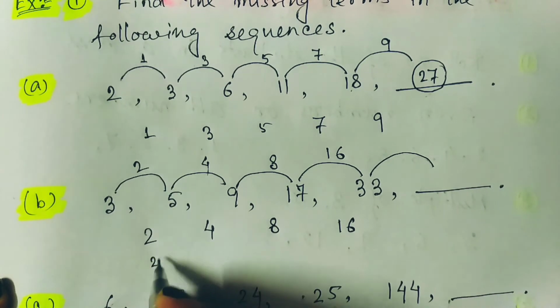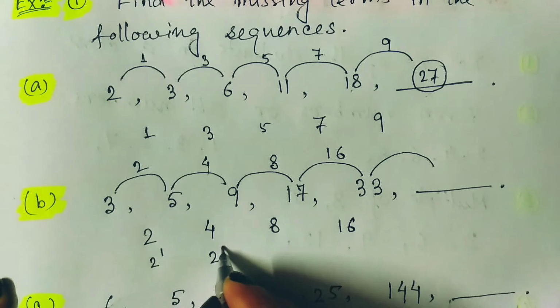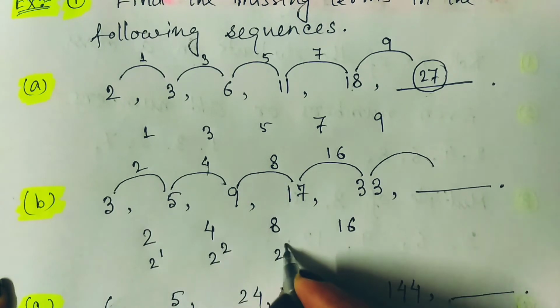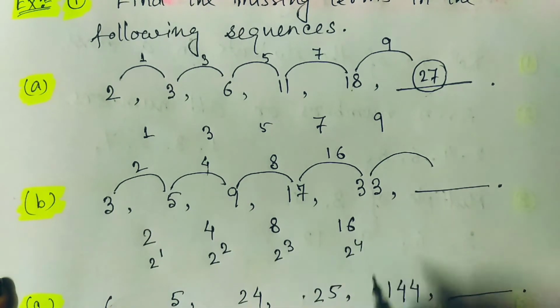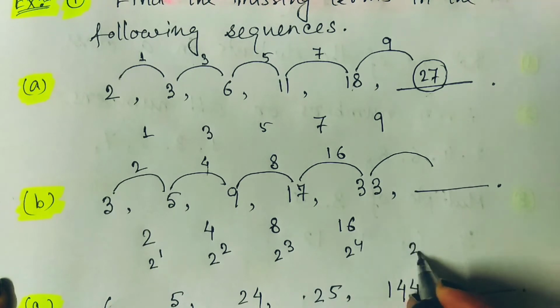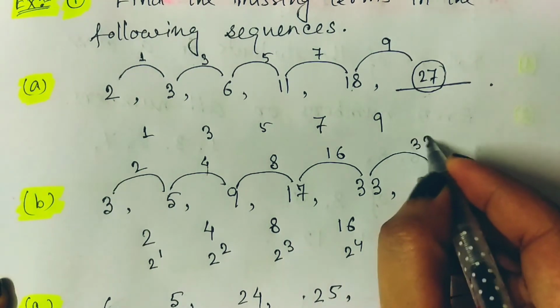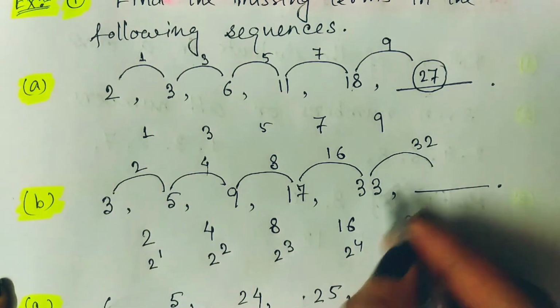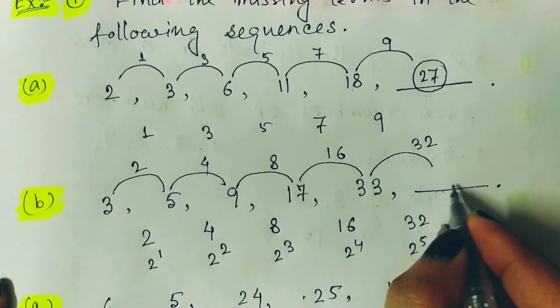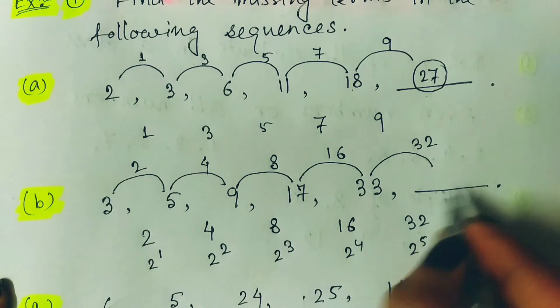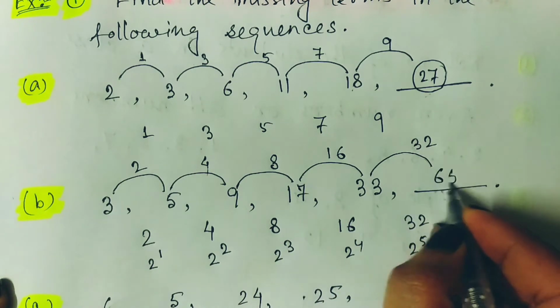Here, if it is 2 to the power 1, then it is 2 to the power 2, then 2 to the power 3, then 2 to the power 4. Then obviously the next one is 2 to the power 5, that is 32. So here the gap is 32. If we add 33 and 32, we get the unknown number. That should be 65.